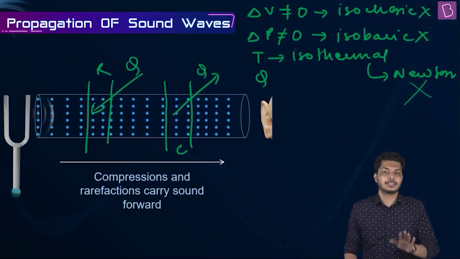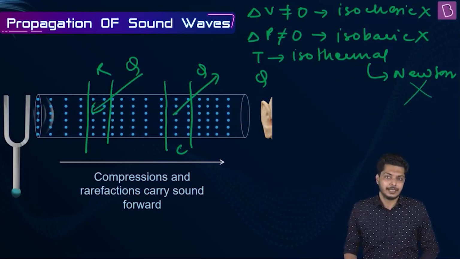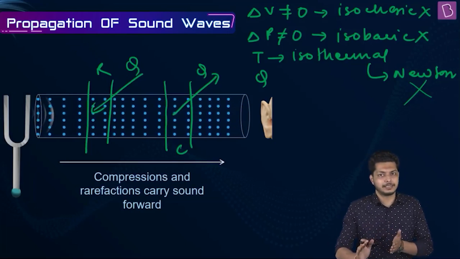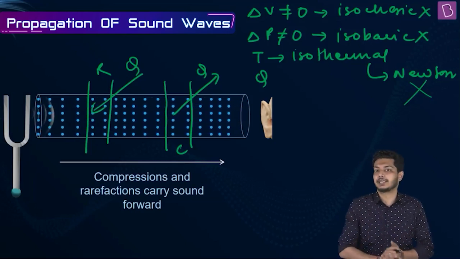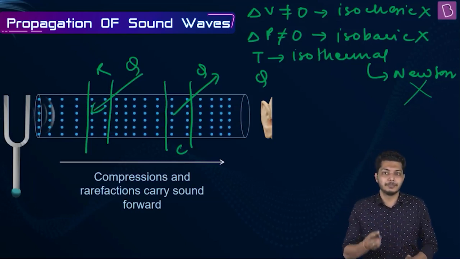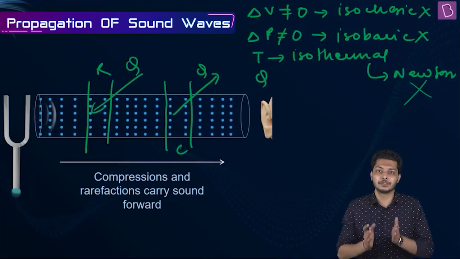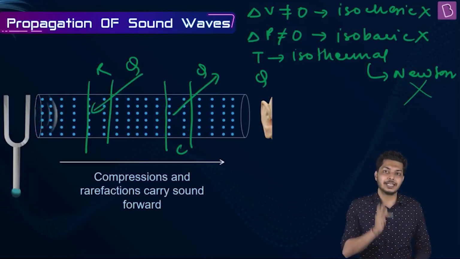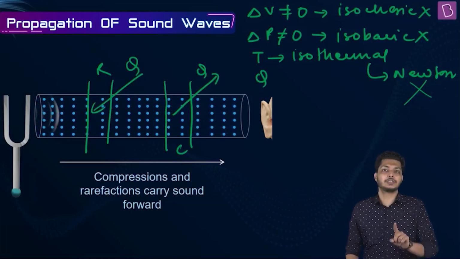Now came another scientist, a mathematician, Laplace. He told that the process of traveling of sound waves in a medium is so fast that the medium doesn't get time to exchange heat with the surroundings. So if the medium is not getting time to exchange the heat, the temperature is not going to remain constant. The temperature will change. If the temperature will change, the process cannot be isothermal.